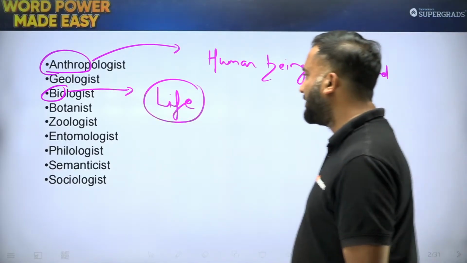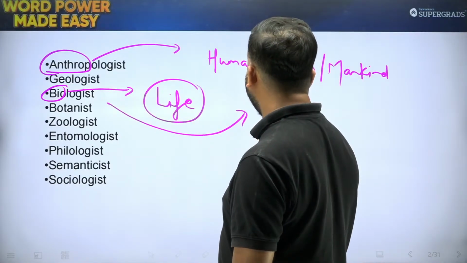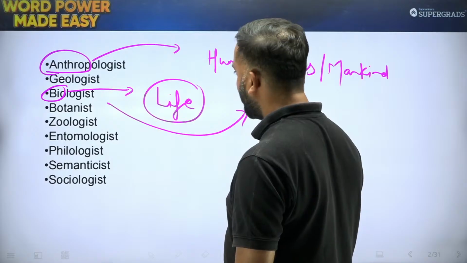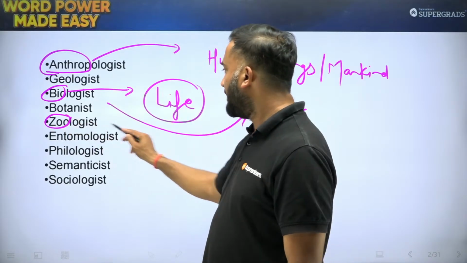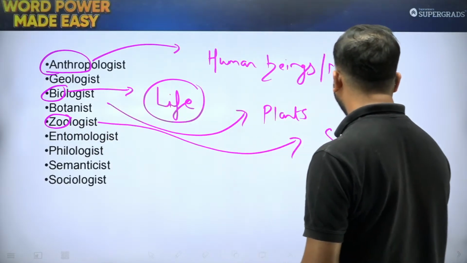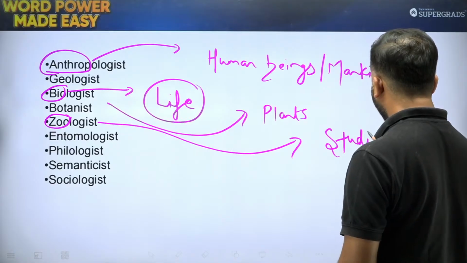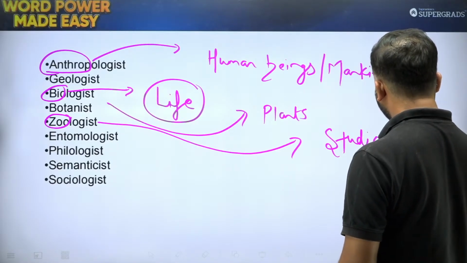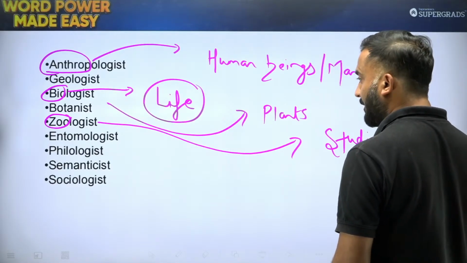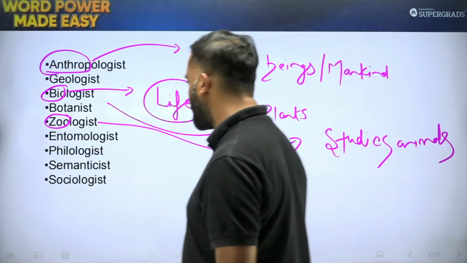Now botanist is for plants. Zoologist, one who studies animals. Then you have entomologist.